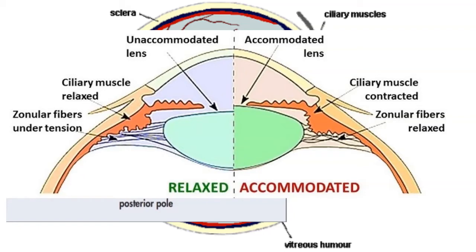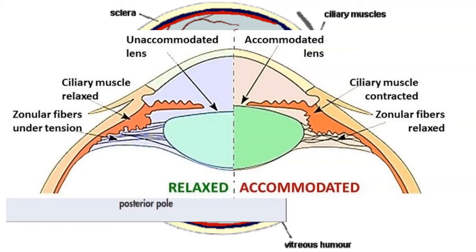Accommodation is age dependent. We are all born with a high accommodative reserve, which can reach up to 20 diopters. However, this decreases with age. So at 20 years, you have around 10 diopters, and at 40 years, you have 6 diopters, and at 60 years, you have 0 diopters.